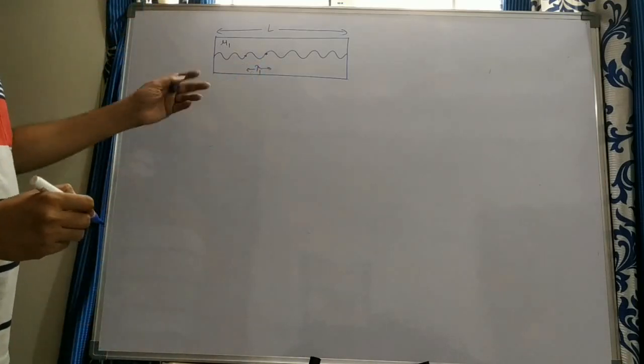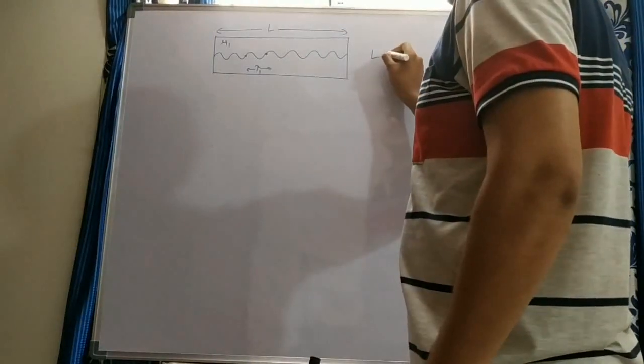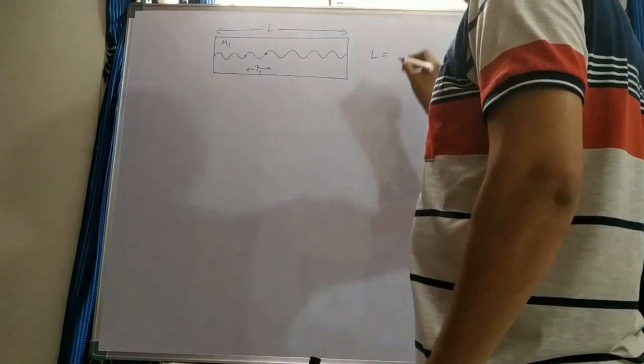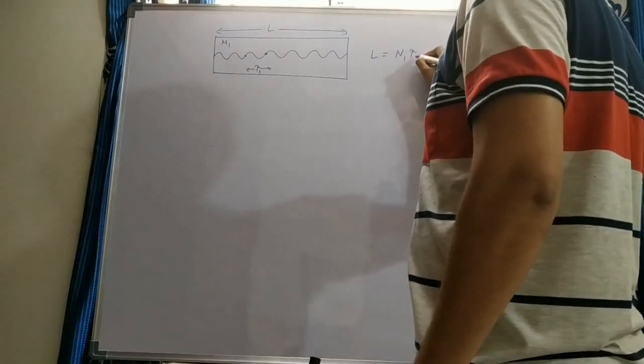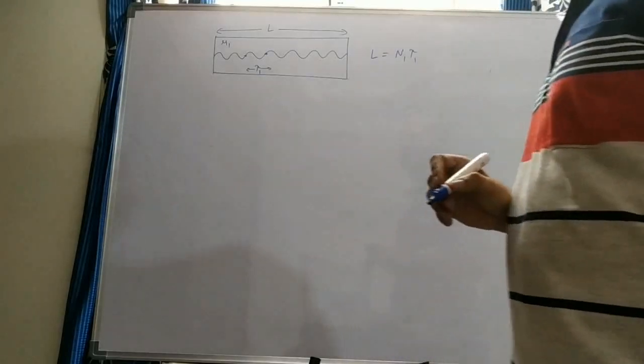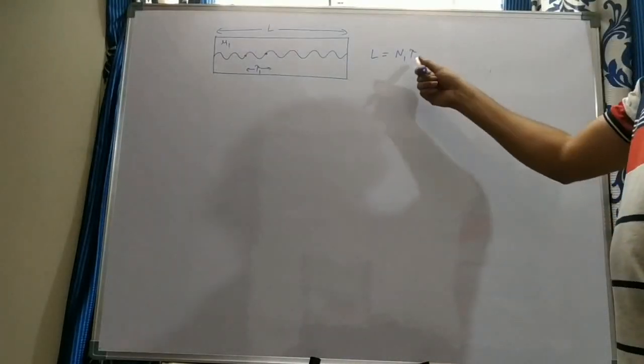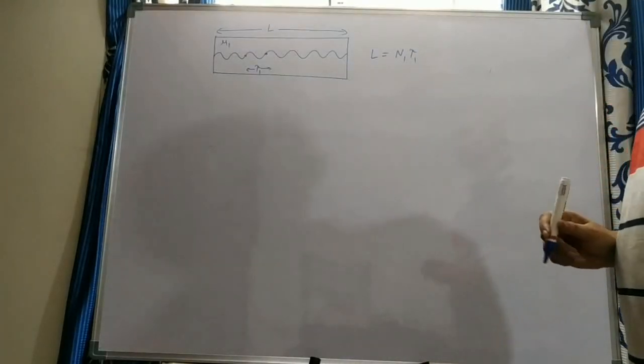So that means how many waves are fitted in this L length? L is equal to number of waves N1 into length of each wave, that is lambda 1. Total length is equal to lambda into total number of waves inside the medium.